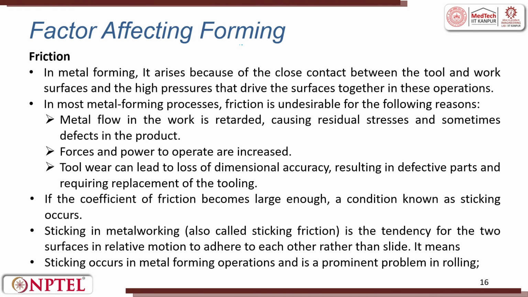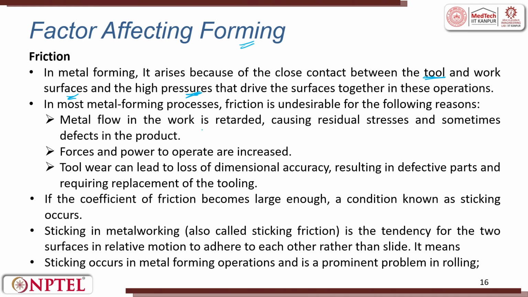So, what are the factors which affect the forming process? In metal forming, friction arises because of the close contact between the tool and the workpiece surface and the high pressures that drive the surfaces together in these operations. So, metal to metal contact with pressure leads to friction. In most metal forming processes, friction is undesirable for the following reason.